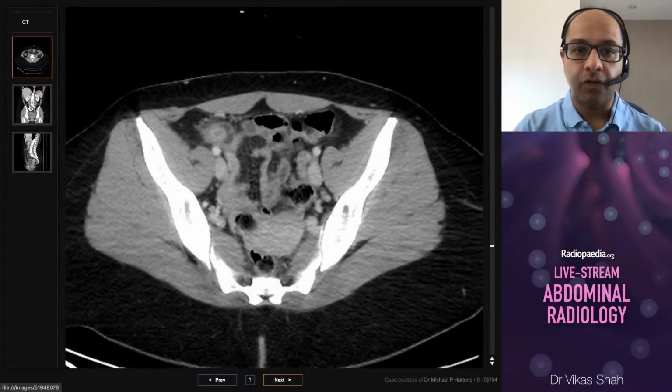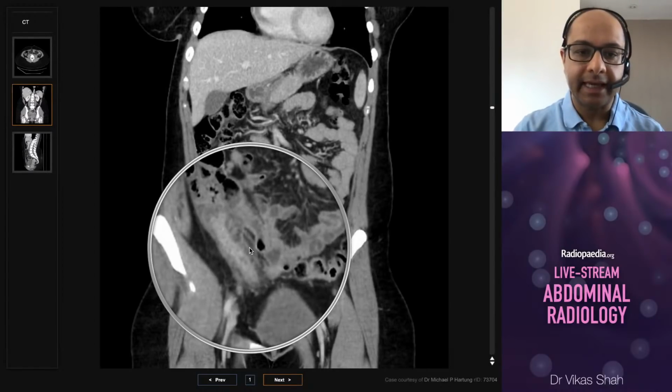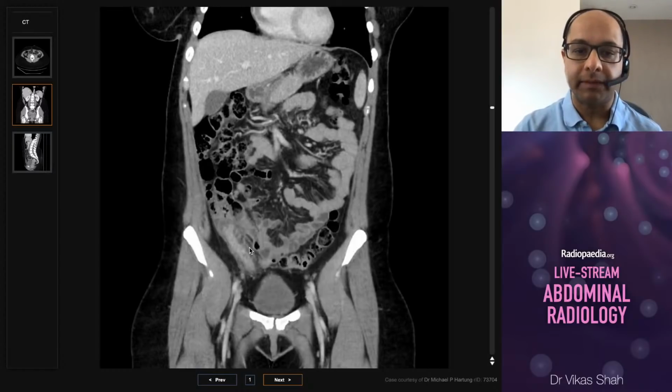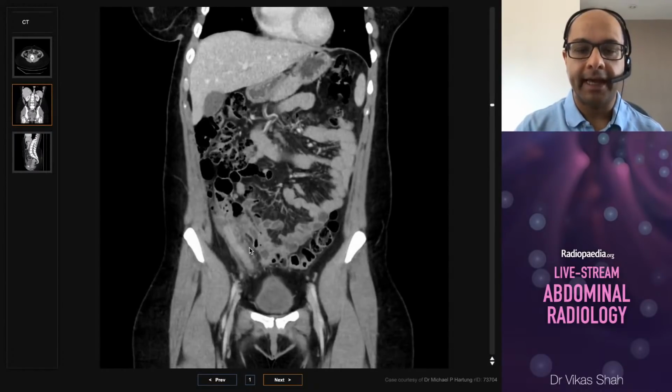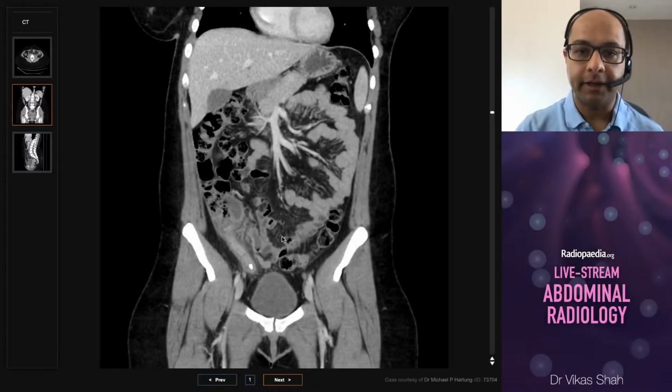One of the themes I'm going to point out to you today is to make use of the multiplanar reformats. The coronal images here are really helpful because you can see in that one plane the appendix passing inferomedially from the cecum down towards the dome of the bladder. We can see all those signs: the mural thickening, the hyperenhancement, and the periappendiceal fat stranding. So this is a case of acute appendicitis, but with no complicating perforation or abscess formation. And remember to look out for that appendicolith within the lumen.